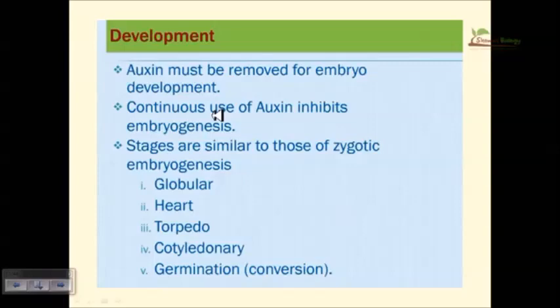So after some time of auxin activity, we suppress the auxin activity and give cytokinin in place of auxin. Also, gibberellin is sometimes given, because it helps the development of the embryo. Now the stages are similar to zygotic embryogenesis: globular, heart-shaped, torpedo, then cotyledonary, then the germination stage.